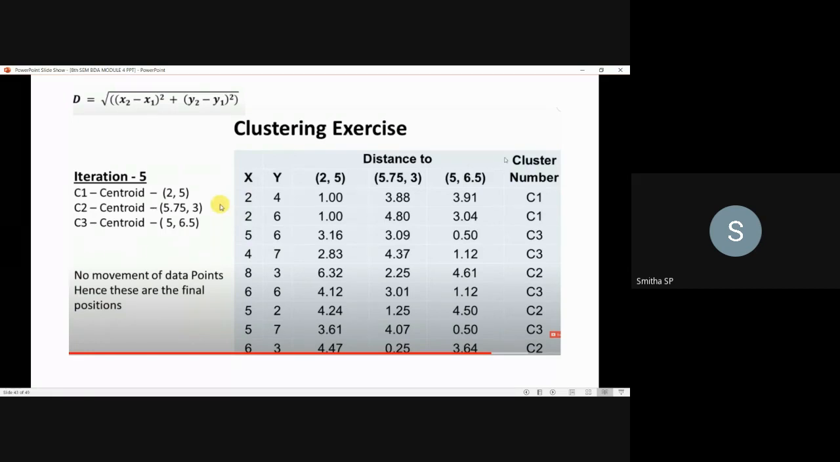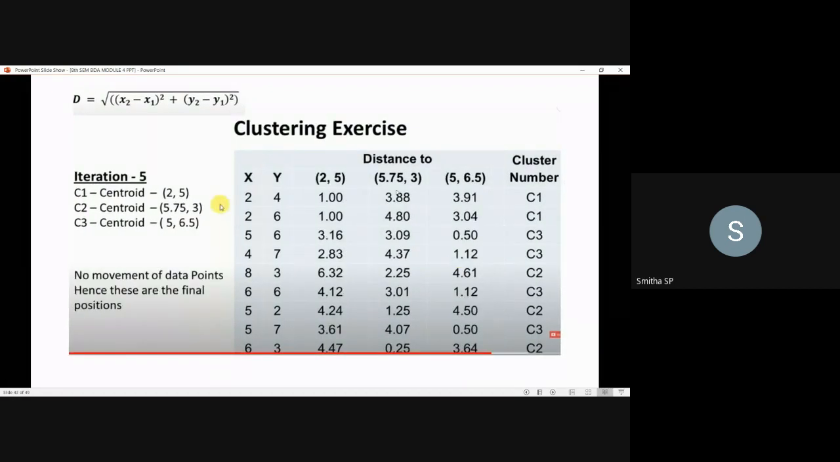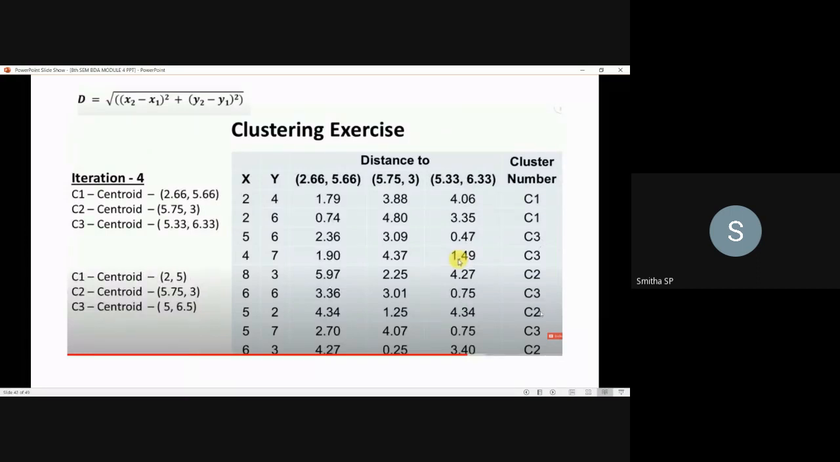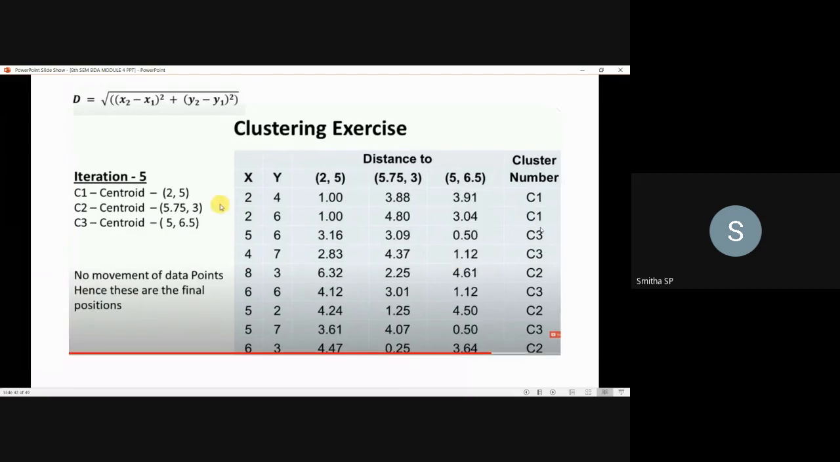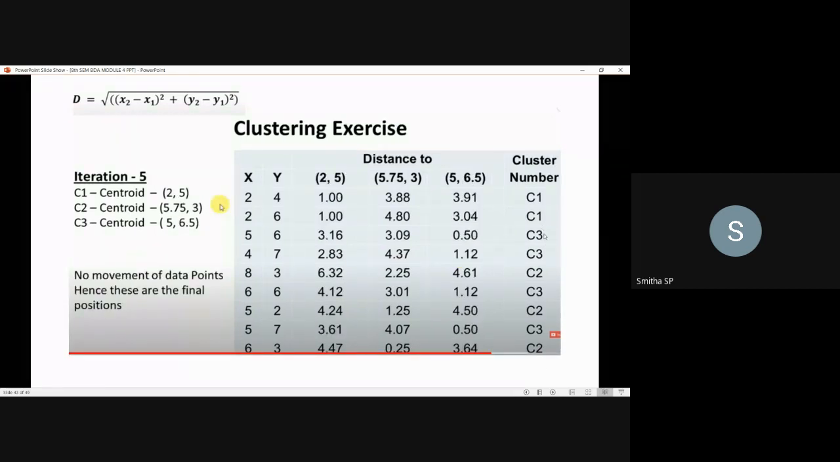Here you calculate the same thing, taking the new centroids with the data points, calculate the distance, identify the least distance, then put that data point into that respective cluster. Now just compare these cluster numbers for iterations 4 and 5. If you go through this cluster numbering, you can't see any changes. C1, C1, C3, C3, C2, C3, C2, C3, C2. The same thing is here.